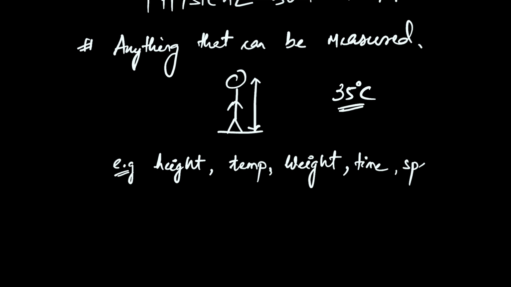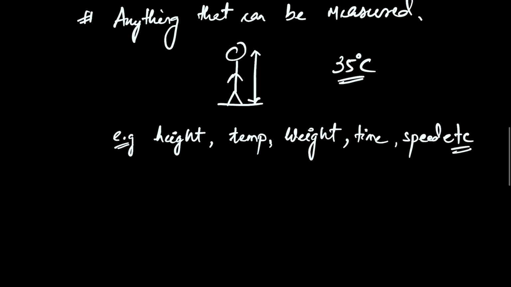If you see a moving car, or if you're sitting inside a car, you can look at the speedometer there and you can find the speed. You can easily tell what the speed of that car is at that very moment. So the speed of a body can be measured, which is why you have speedometers. So anything that can be measured is a physical quantity. There are many examples: force, velocity, acceleration, weight, mass, time, momentum, and so on. So I hope you get the idea.